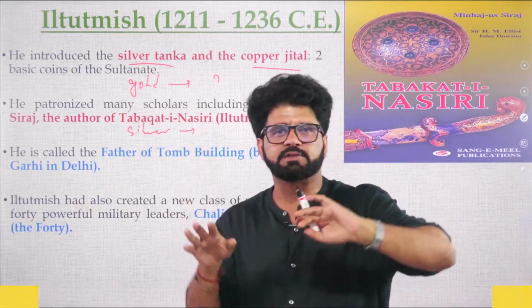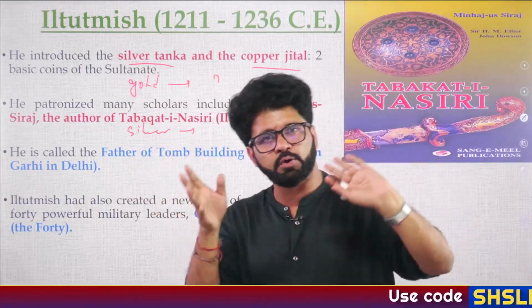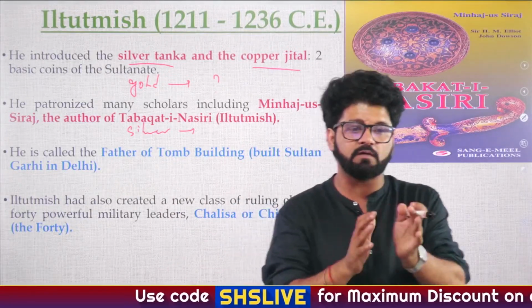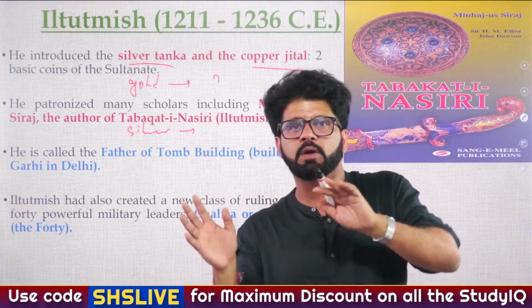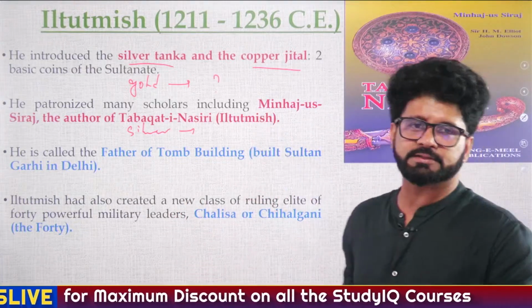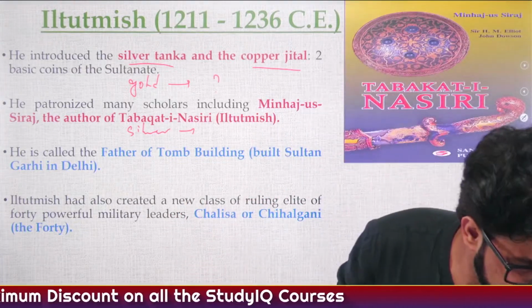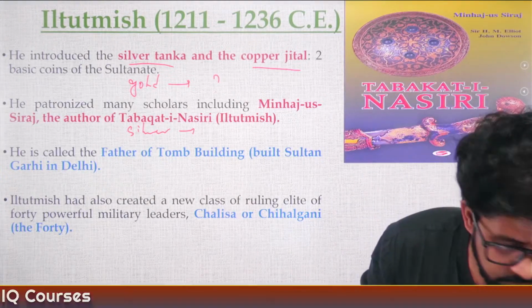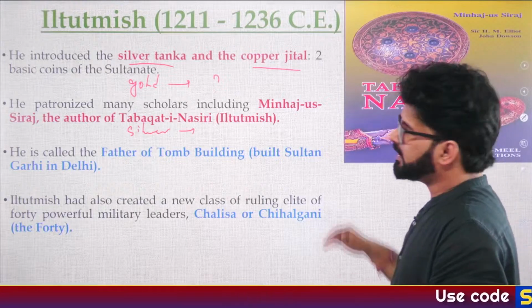Now let's revise. Gold and silver were popular during the Gupta period. So what was the gold coin known as and what was the silver coin known as? You always have to revise stuff. Then only you can become awesome in these things. Silver taka, copper jital.